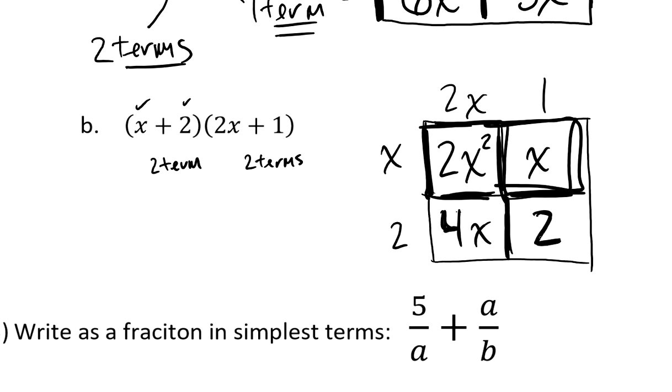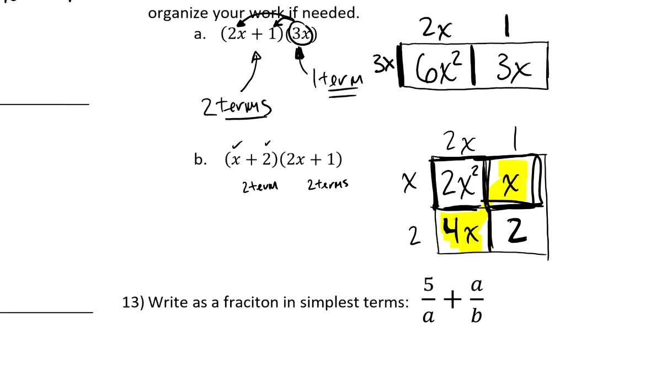Again, multiplying, right? We're finding the area of rectangles. We're not adding. Length times width gives me the area of the parts. Now that I'm done, I notice that two of these are like terms. I've got a 4x and I've got an x. I can combine 4x and x into one term. I can call that 5x.